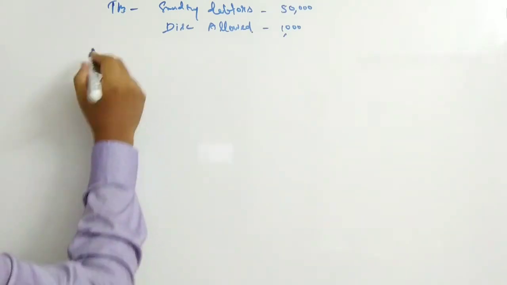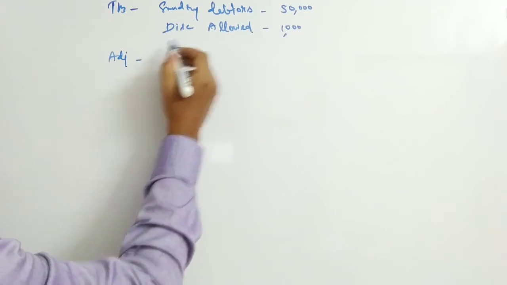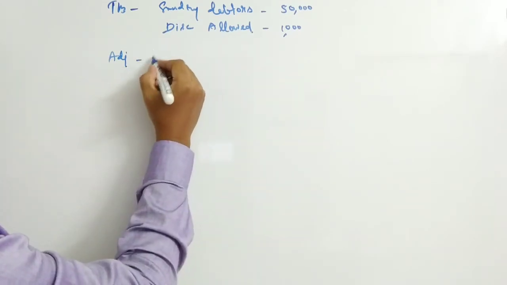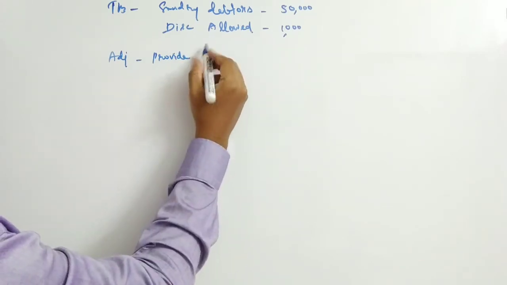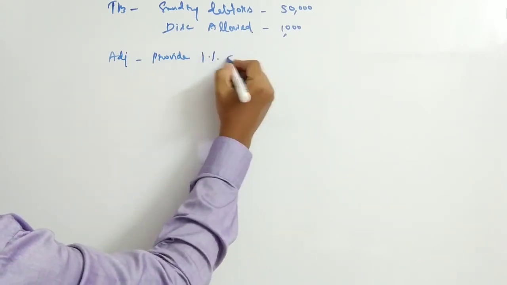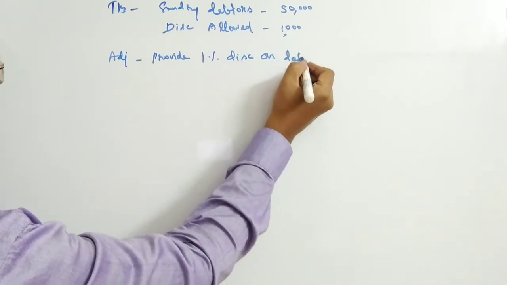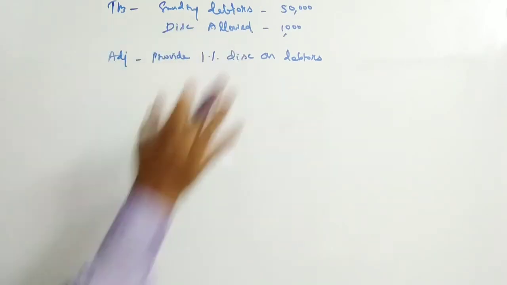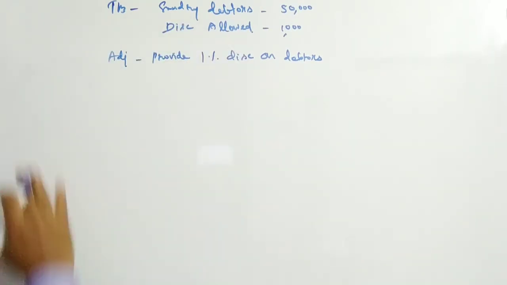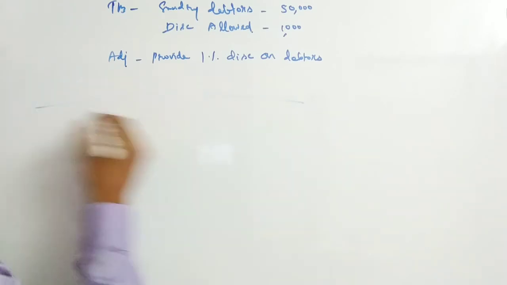Then on adjustment we have been given: provide 1% discount on debtors. This is the problem that we have been given. Okay, let's start the profit and loss account treatment. Make a T form.